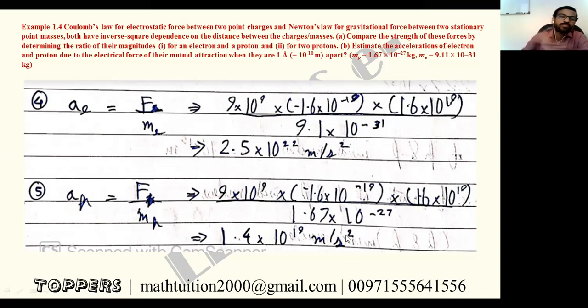Since the mass of proton is more than the mass of electron, electron has less mass, so its acceleration is more. Acceleration is force by mass, so mass is in the denominator. So if its value decreases, acceleration increases. Correct? Fine.